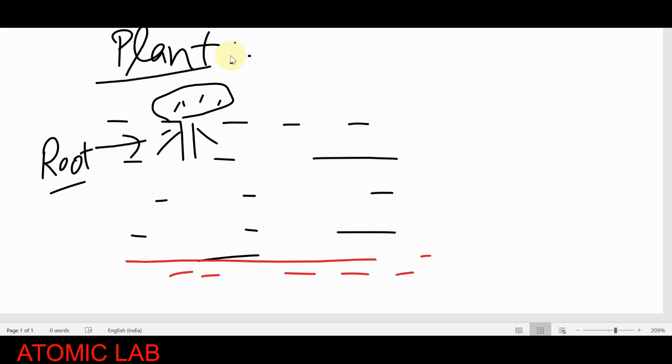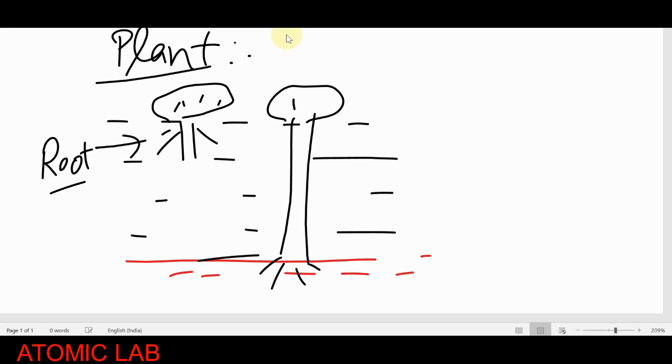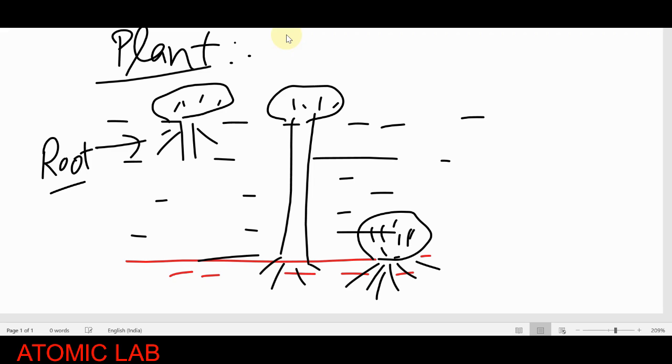Its root is not growing into the soil, but there are some plants which are partially grown into the soil. Suppose this is a flower and its stem goes quite far down and grows below the soil. So it is partially submerged, because half is above and half is below. But there are some plants which are completely submerged. Submerged means they stay completely below; their roots are also below. The plant is completely down within the water. They will not be visible from the outer surface. So we just classify them.